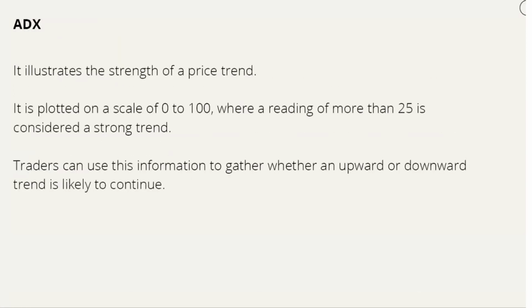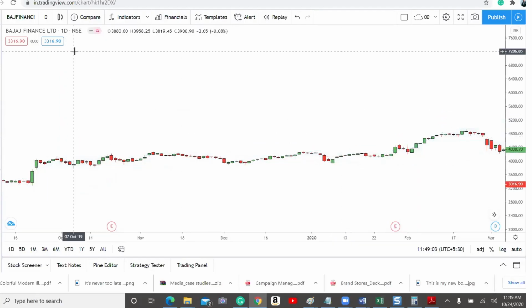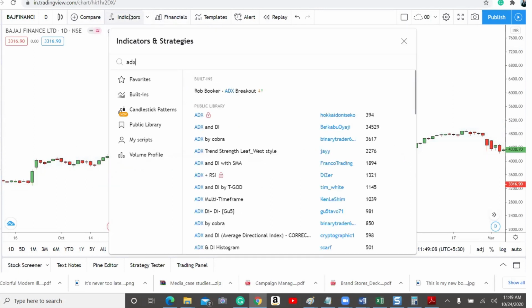The next one is ADX. ADX illustrates the strength of a price trend. Basically, it is plotted on a scale of 0 to 100, where a reading of more than 20 to 25 is considered a strong trend. Traders can use this information to gauge whether an uptrend or downtrend is likely to continue. I will show it in the chart. I will remove Bollinger Bands. I'm going to apply ADX.